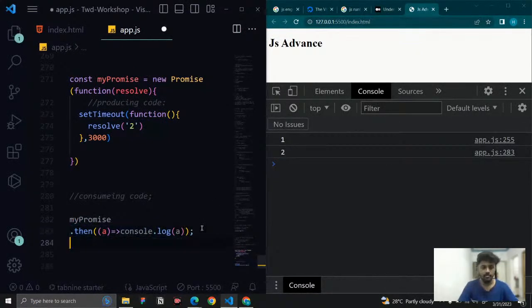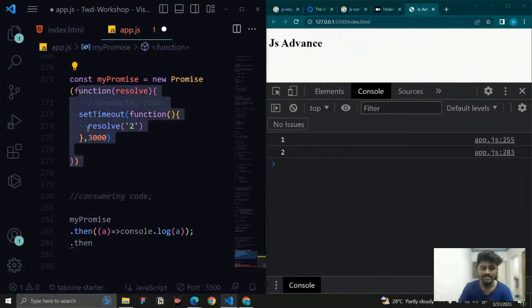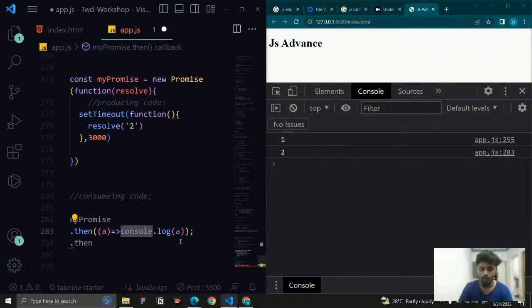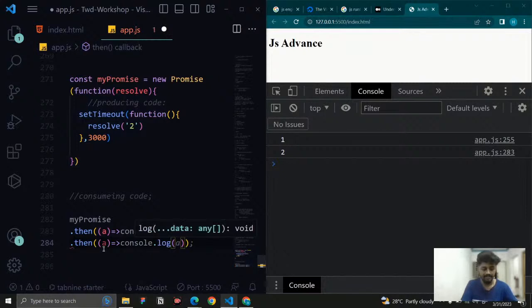So I'm just going to say, this is called chaining the process. I just say then. So now what is going to happen? This then is going to wait for the producing code to complete. Once 100% of the data is fetched, then we're going to get it here. And once this process is completed, I'm going to get it here. So I'm going to use then again, and I'm telling what is the value we are getting here in the A. I just want to say console.log, and it is going to be 3. We don't want any values. We can simply say 3.